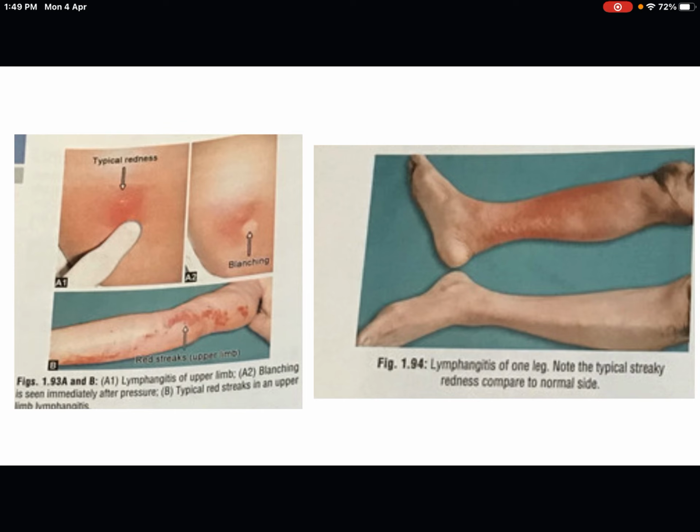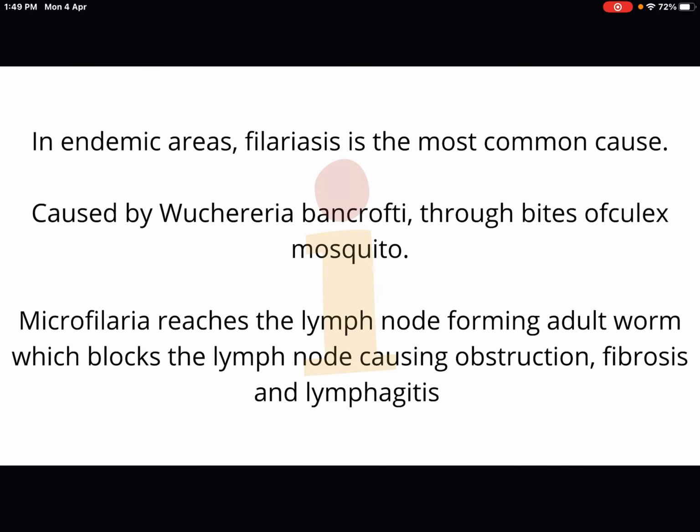Once again I'm showing the pictures. On the left side you can see the upper limb, and on the right side the lower limb. Here the typical redness is present. While we press the redness, blanching will occur, and once we remove our hand, the redness will reappear. So that is a characteristic finding in lymphangitis.